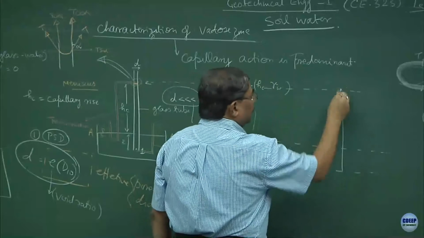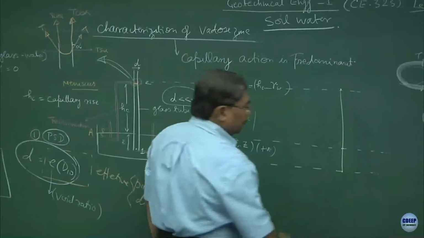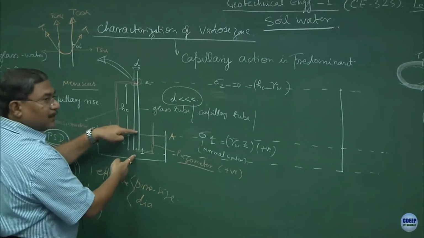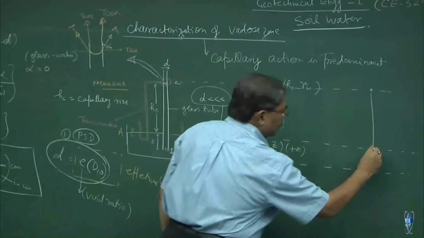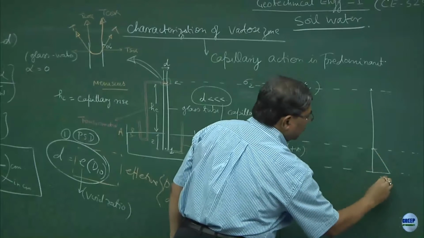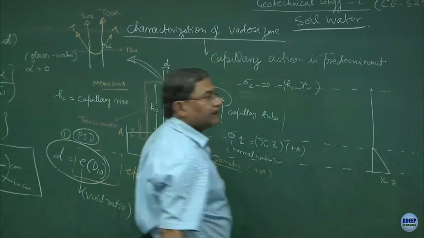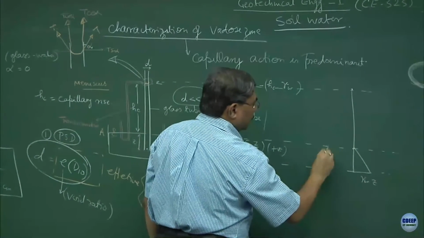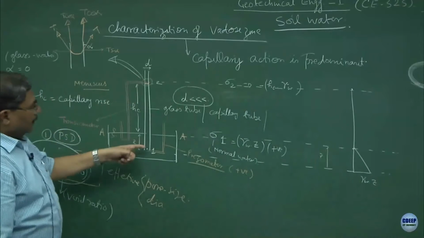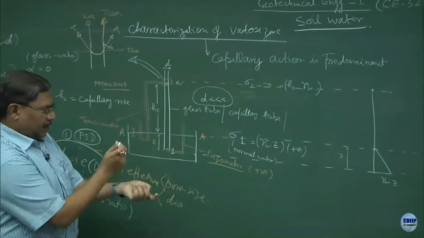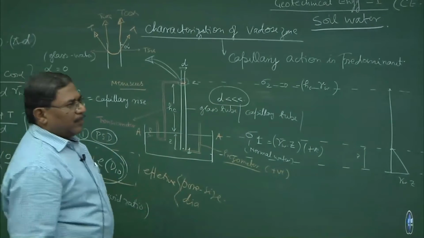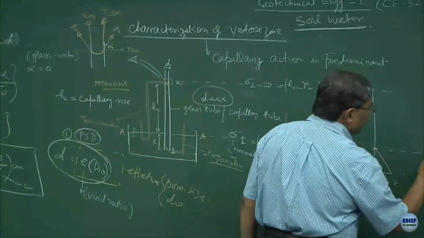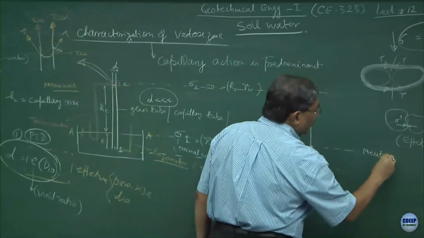Any idea? This is hydrostatic pressure. You have already drawn this in your fluid mechanics course. Is this okay? Where this is Z. What about the upper portion? What is the pressure at this point? We are going to ignore it. So, we will put it as neutral pressure, 0. This is also known as neutral pressure.